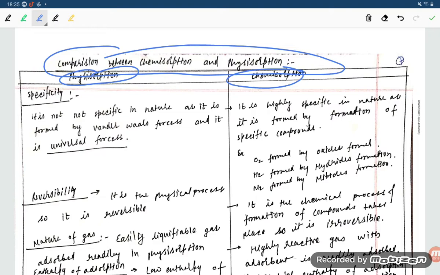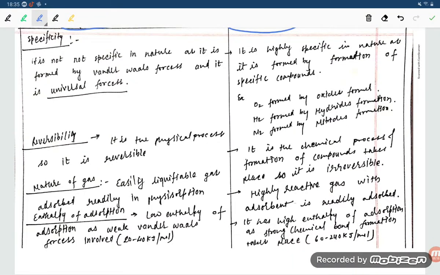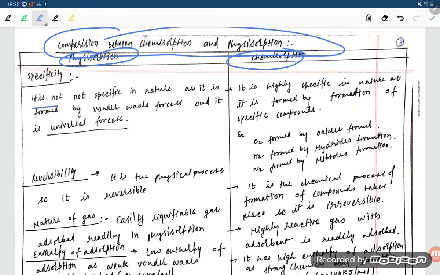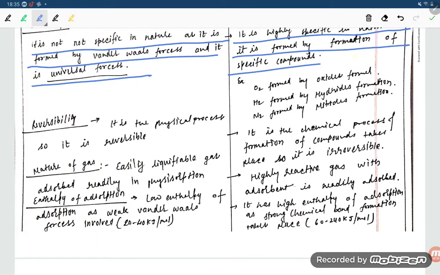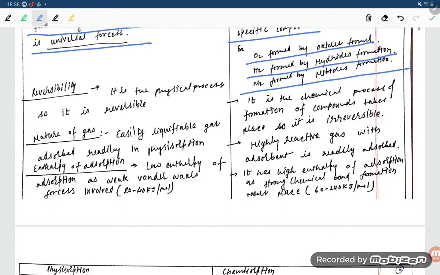If you want to compare, first is specificity. Physisorption is not specific in nature as it is formed by van der Waals force of attraction, which is a universal force of attraction. Chemisorption is highly specific in nature as it is formed by the formation of a specific compound. O2 forms oxides, S2 forms hydrides, N2 forms nitrides.